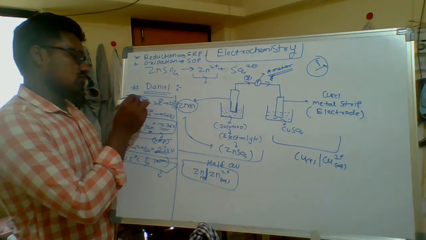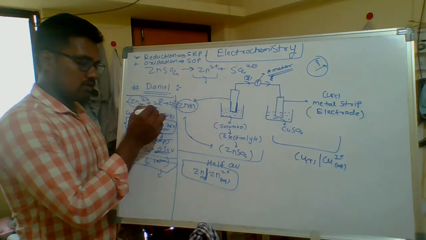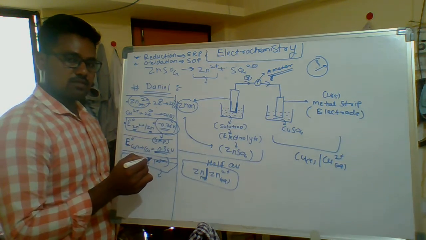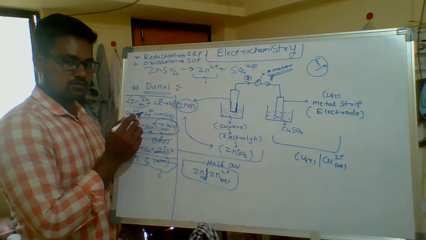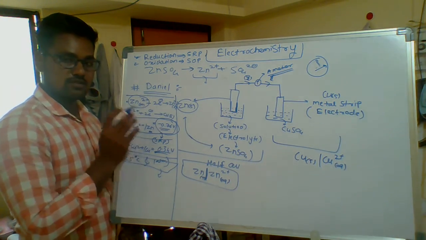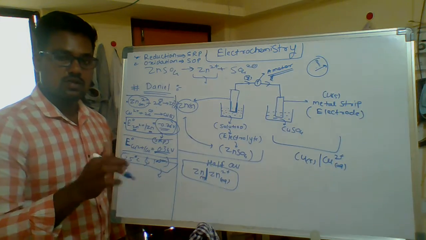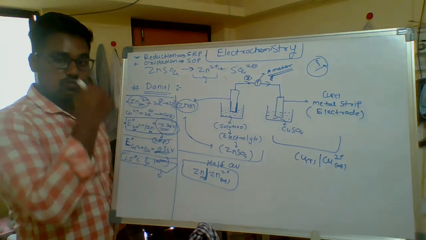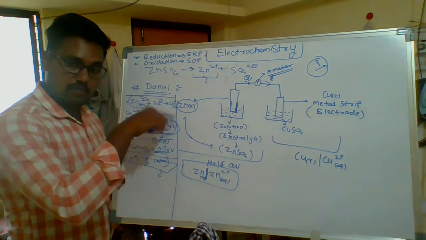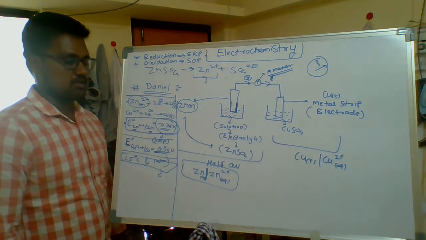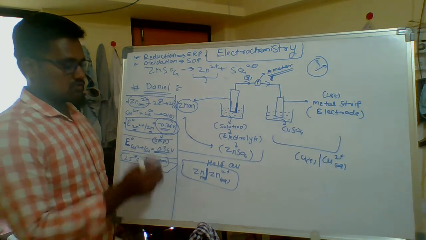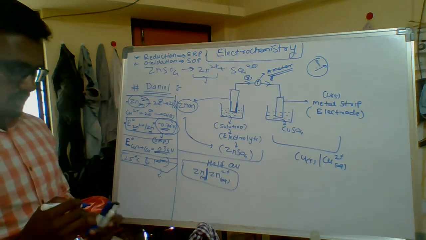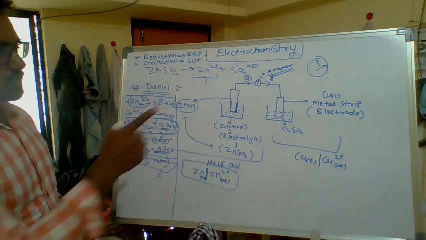The potential of zinc plus 2 to take 2 electrons is less. Both ions take 2 electrons, but the potential is different. Here copper plus 2 has more energy to take 2 electrons compared to zinc plus 2 ions. That is the reason behind this. Why this value 0.76 and what is the value of 0.34? These values are important to explain this concept.